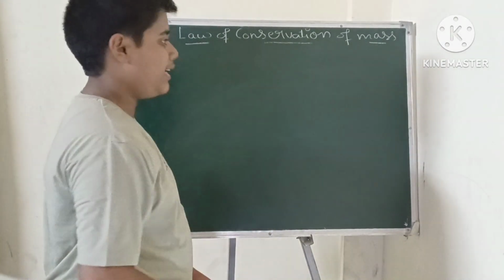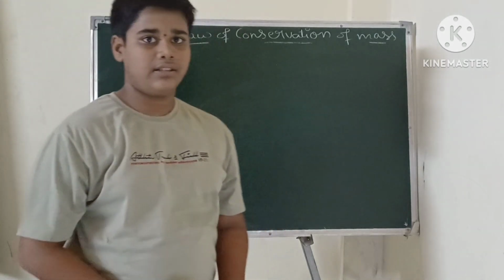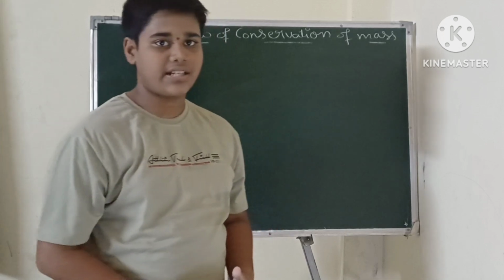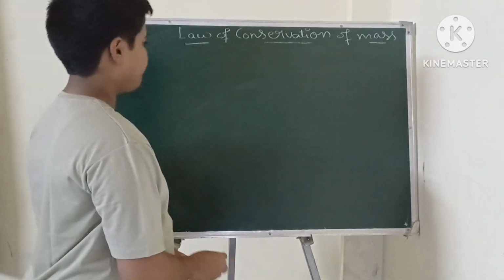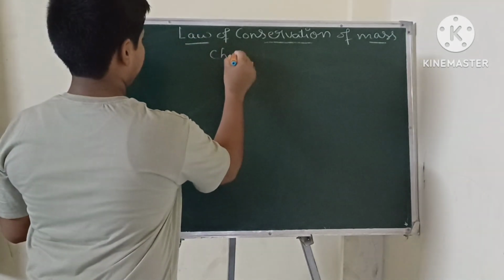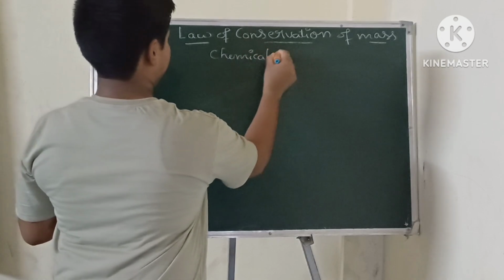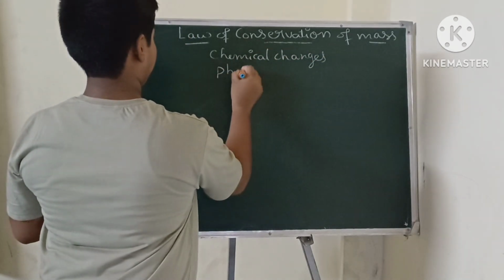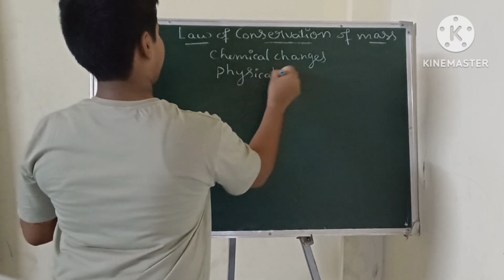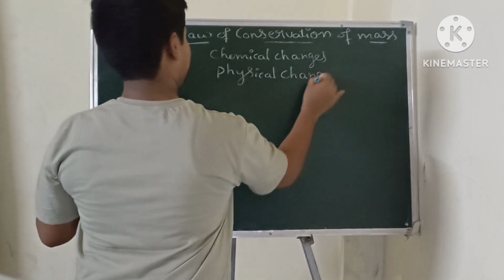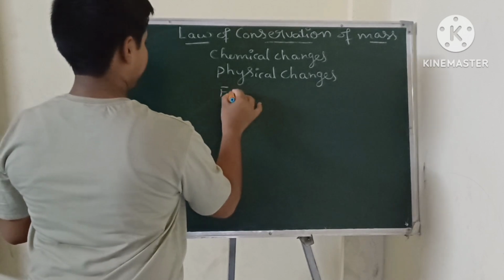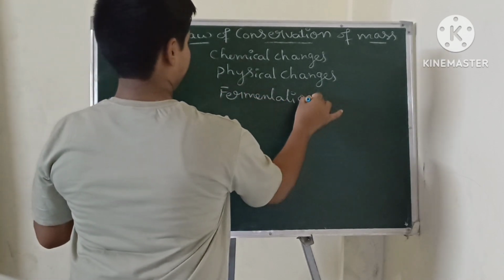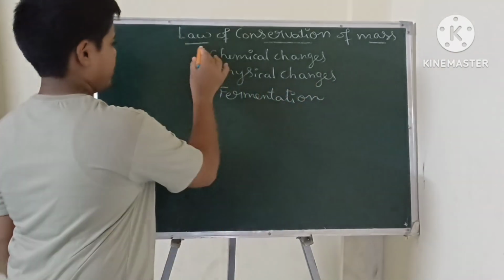In the law of conservation of mass, the best examples are physical changes, chemical changes and fermentation, and so on.